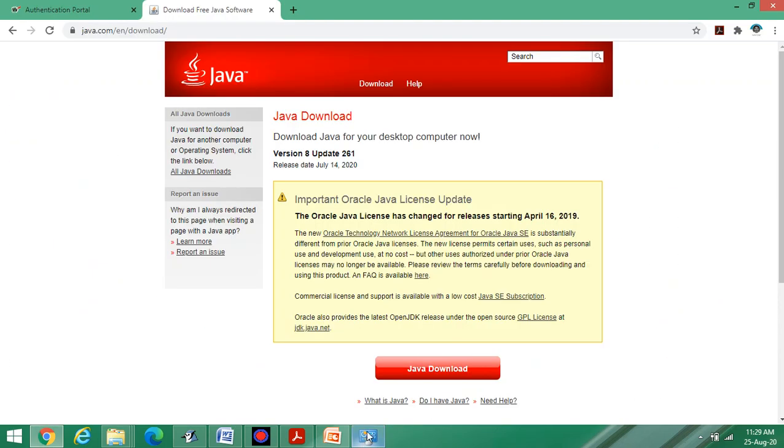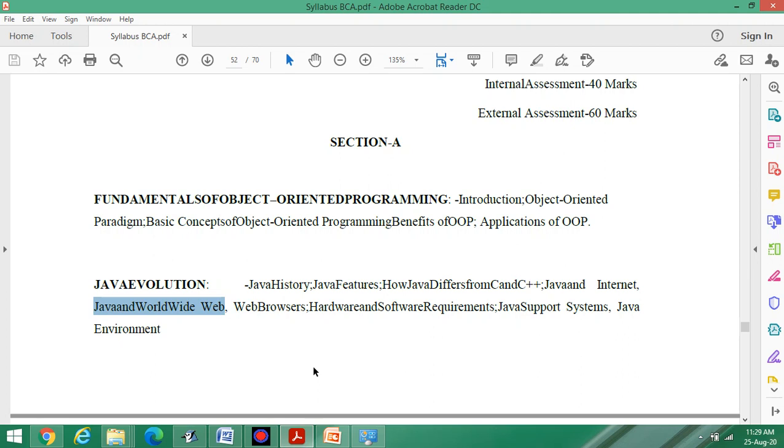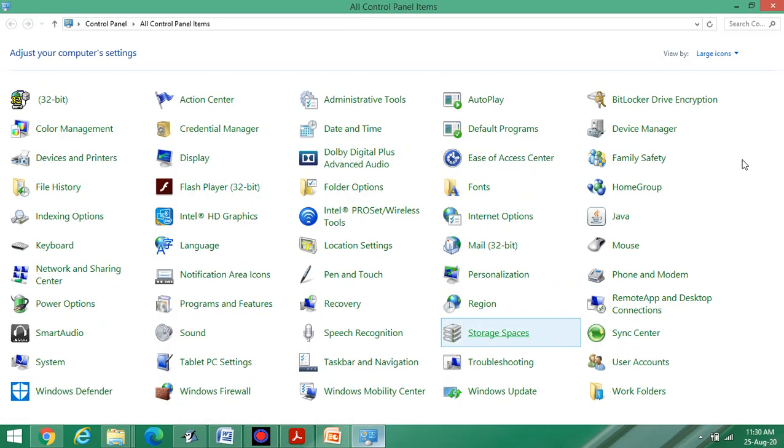I think the maximum browsers support Java. If not, then you have to enable your browser by going into the control panel.